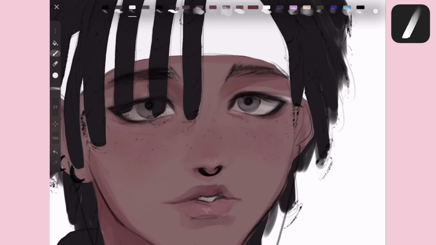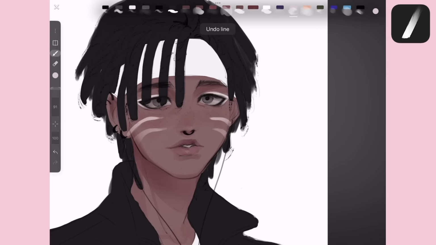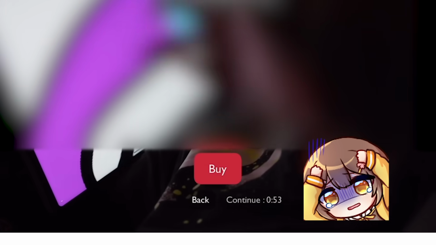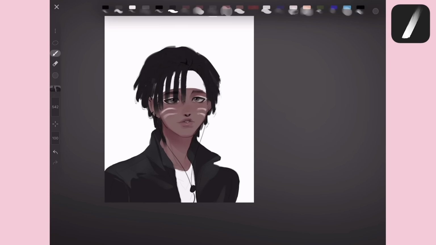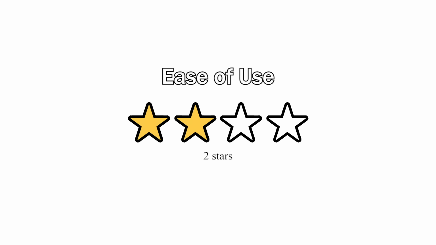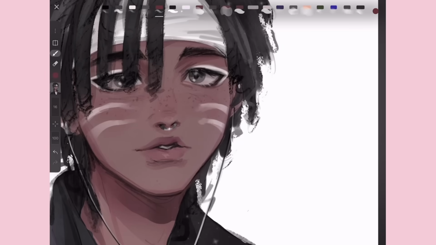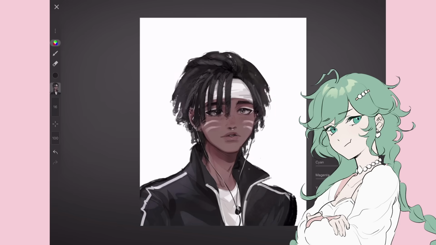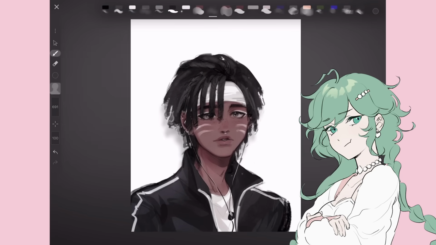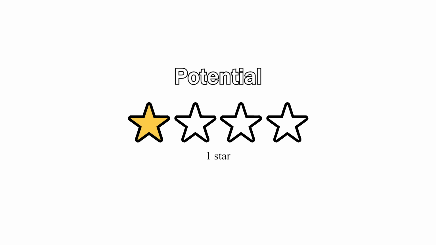However, I docked points here because every time you want to export your image, you have to watch a minute-long ad. Even if you go back to fix something little, you'd have to wait another minute to re-export. 2 out of 4. iArtBook has some effects you can mess with and color adjustments. Also, my time-lapse would not export and kept giving me errors, so yeah, 1 out of 4.